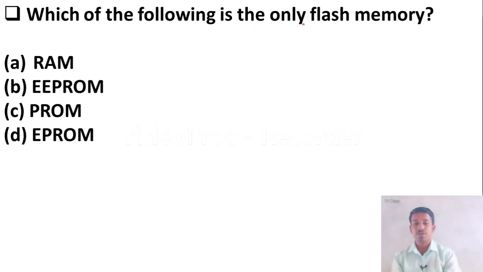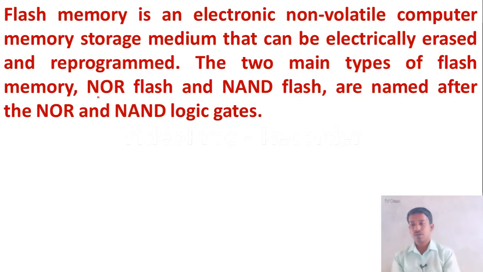Which of the following is the only flash memory? Option A, RAM; option B, EEPROM; option C, PROM; option D, EPROM. Yes, here the flash memory is option B, EEPROM. Flash memory is an electronic non-volatile computer memory. Please remember, flash memory is a non-volatile memory storage medium, and the two main types of flash memory are NOR flash memory and NAND flash memory. Okay, let us move to the next question.